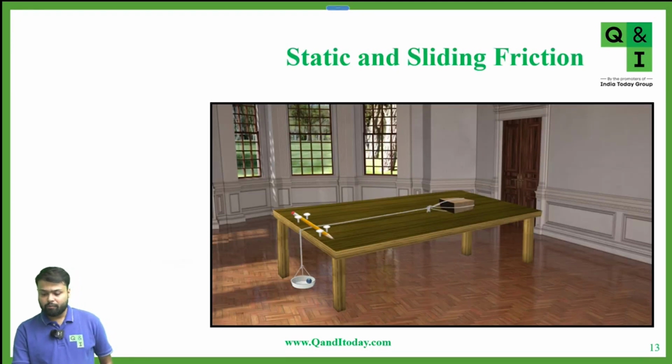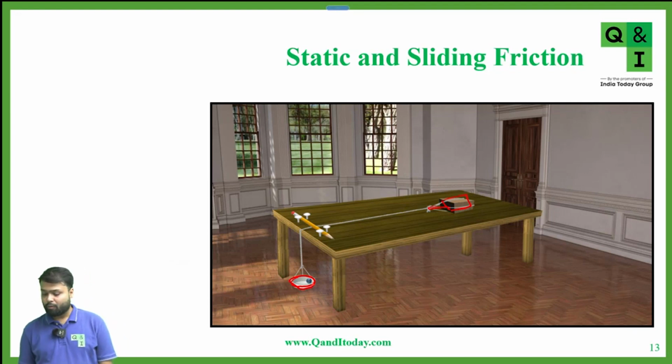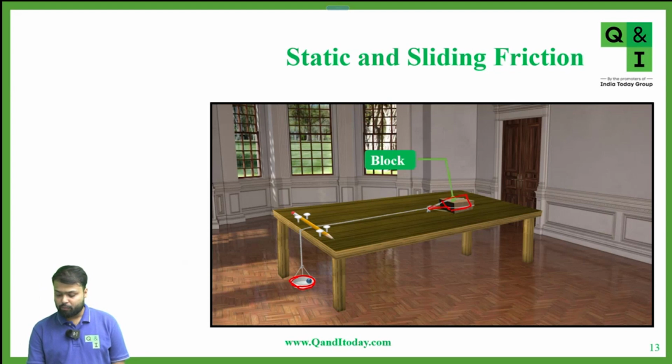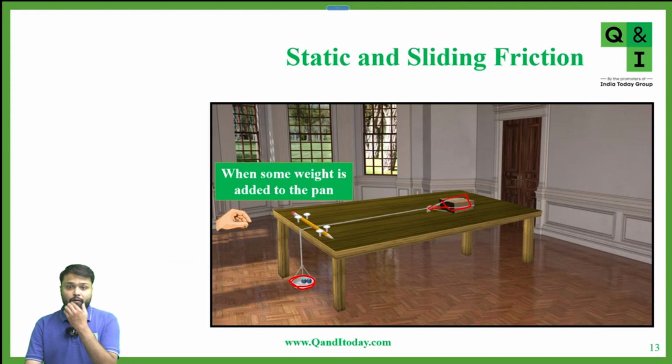Now we'll see the difference between static and sliding friction. Suppose there is an arrangement. You can see here there is a box tied with a rope, and there is a pan on which there is a ball of some weight. Now you can see there is one ball in the pan, and the system is not moving. When I add more weight to the pan, again the system is not moving.